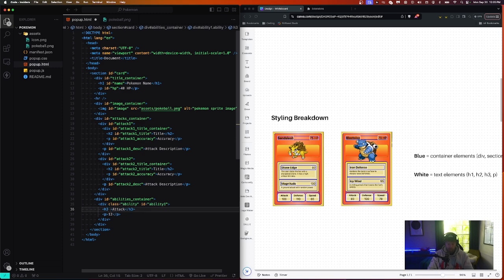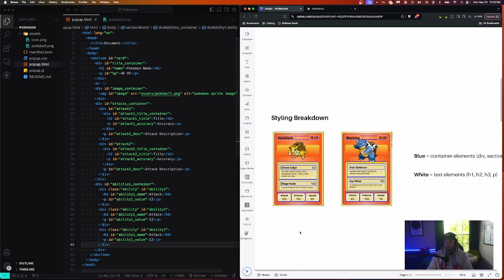And for this ID, I'm going to do ability 1 underscore name. And for this one, it's going to be ability 1 underscore value. And there we go.